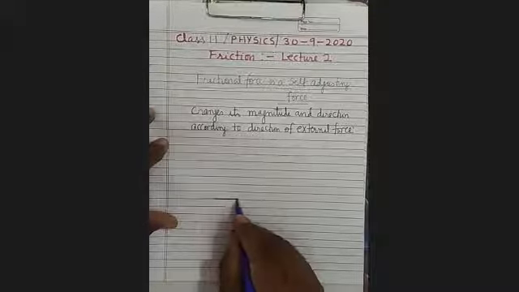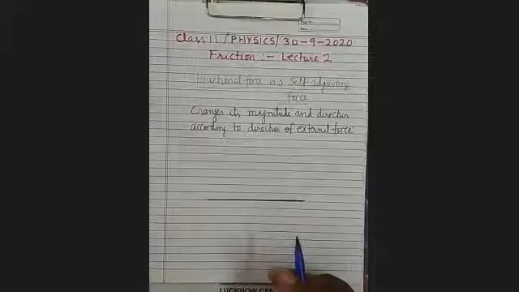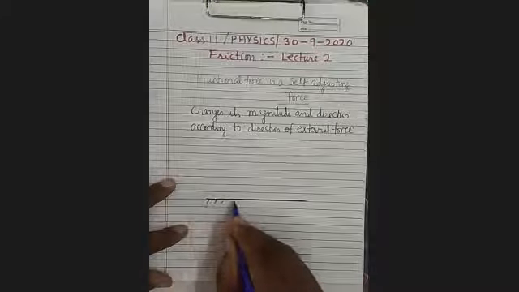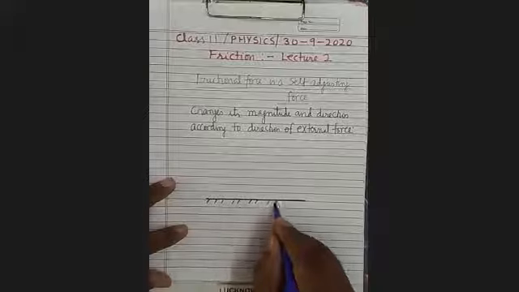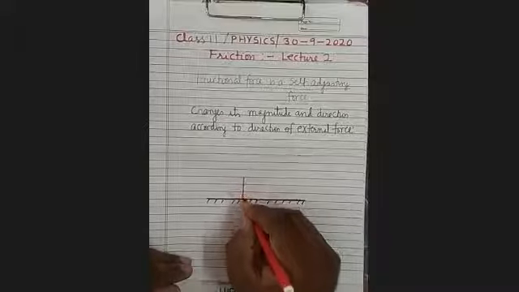Now see here, suppose this is a body which is lying on a ground. And here I am using the same symbols which have been used in your book. This is a surface. On this surface, a body of mass m is situated.